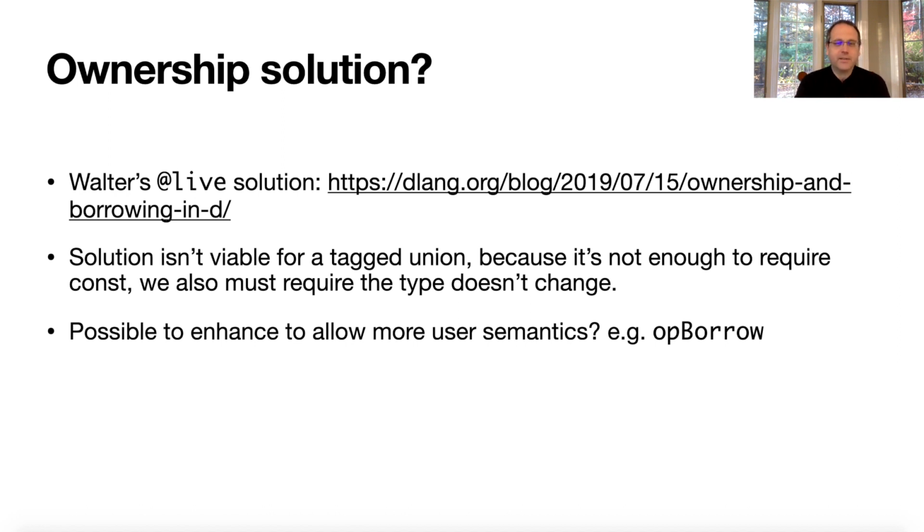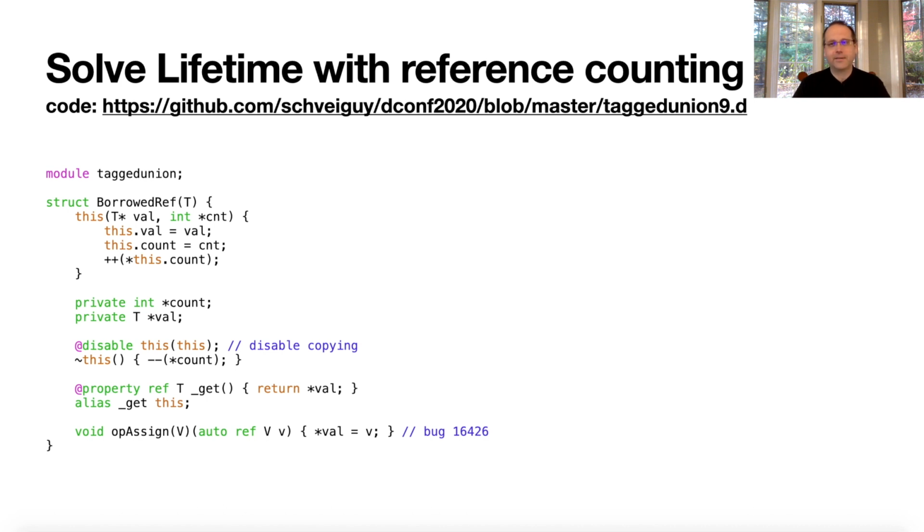So let's solve the lifetime problem with reference counting. I created this struct. It goes in the tagged union module. The struct is basically not a smart pointer, it's a smart reference. The reason I say that is because I want it to have the same semantics as an actual reference. I don't want you to be able to copy this around or squirrel it away or do something with it. In fact, if there was a way I could make it so that you can't save this, you can just use it in an expression, but you can't save it, that would be perfect. That's exactly what I want. I want this only to be an R value.